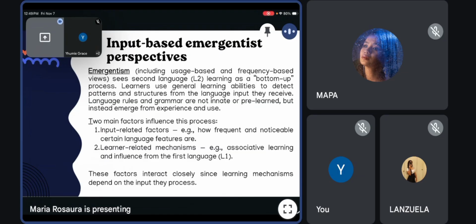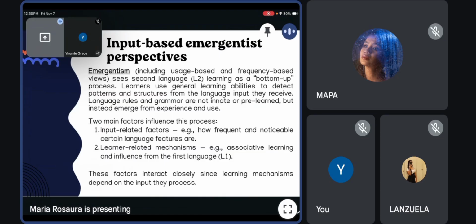So there are two main factors that shape this process: the input-related factors and the learner mechanism. Input-related factors refer to the kind and amount of language a learner is exposed to, or how often forms appear, how noticeable they are, and how essential they are for meaning.